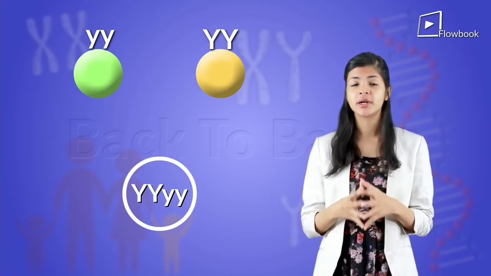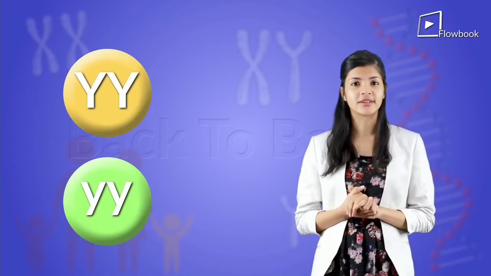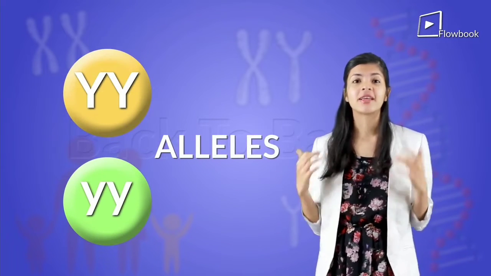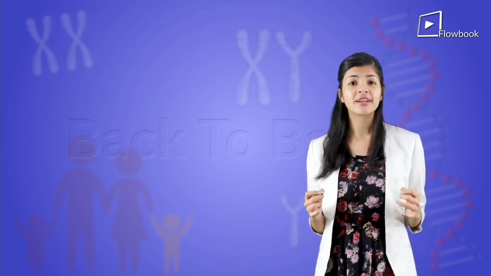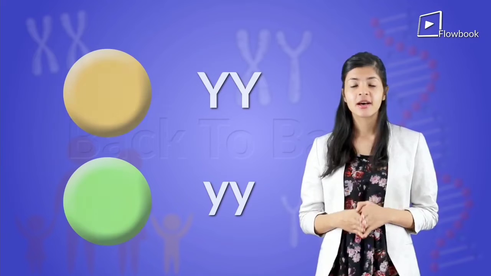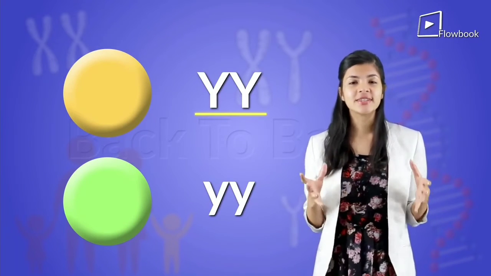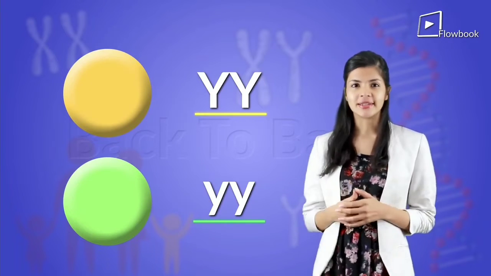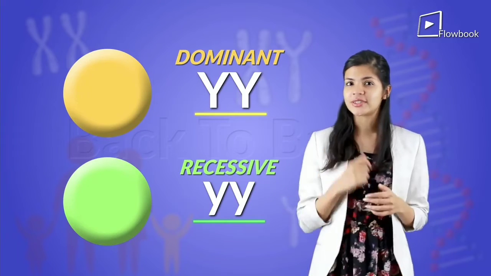From this, Mendel inferred that each trait depended on a pair of factors that came from each parent. Also, each parent had a set of 2 factors, which were called alleles, that represent the character. Also, a pure breed will have the factors of the same type. That is, a yellow-seeded parent plant had YY alleles and the green-seeded parent plant had yy alleles. Here, capital Y is the dominant one and the small y is the recessive one.